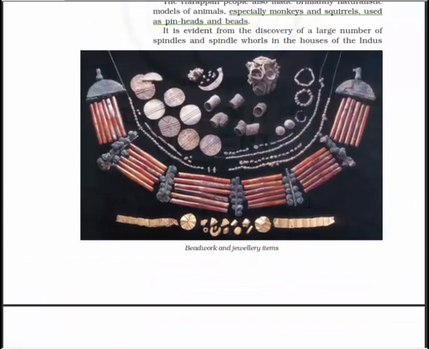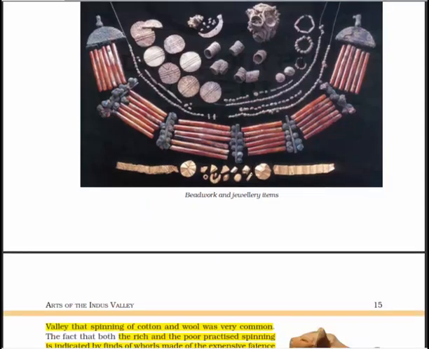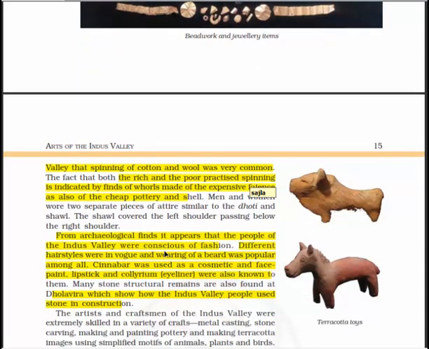So before moving forward, let's have a look at this beautiful jewelry, the bead work and the jewelry items during the Indus Valley period. Here you will see these different types of beads. This must be a necklace. This must be an armlet, and these are different beads which were made up of different materials. The fact that both the rich and the poor practiced spinning is indicated by the finds of spindle whorls made of expensive faience as also of cheap pottery and shell.